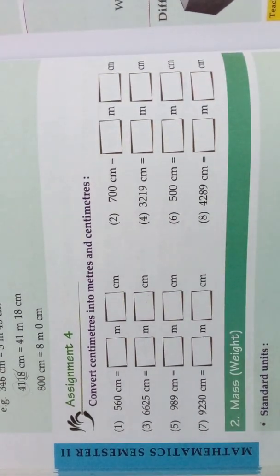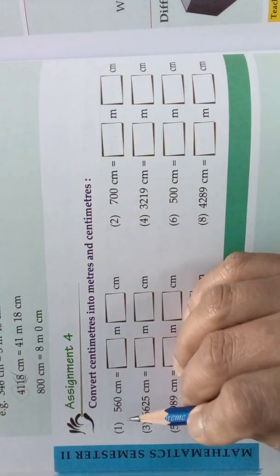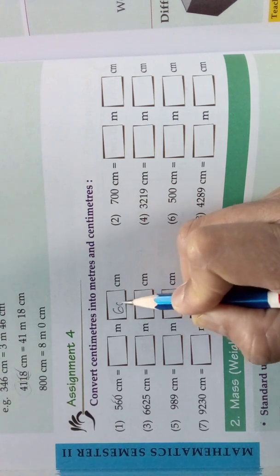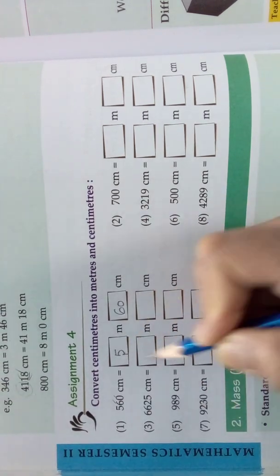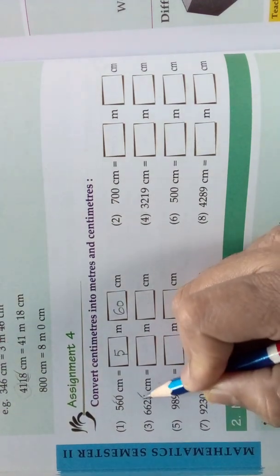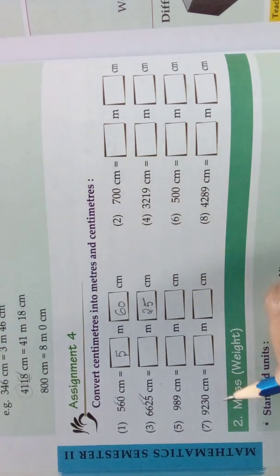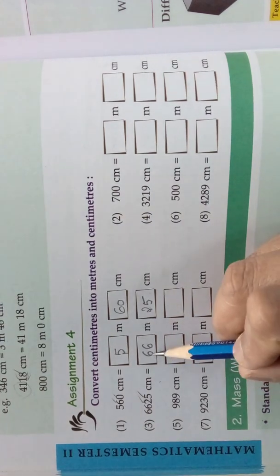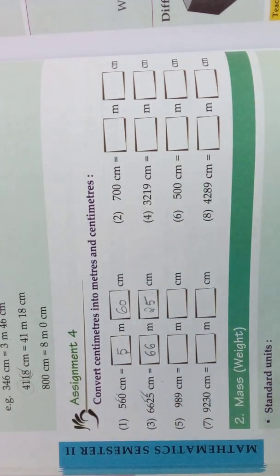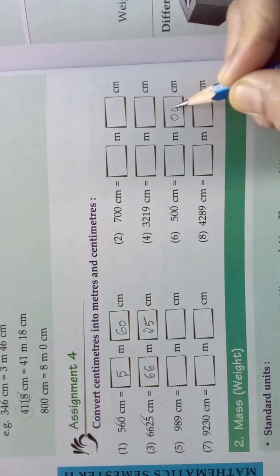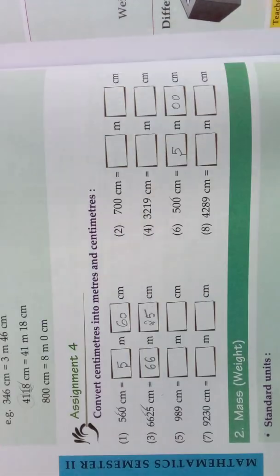Come, we will see assignment 4. Convert centimeters into meters and centimeters. See here 560 centimeters. I told you, from the right you take the last two digits as the centimeters and the remaining number as the meters. Very easy, no, children? I will do the third one. Look here. Take the last two digits, that you write as centimeters and the remaining digits as the meters. So, that is 66 meters 25 centimeters. Understood? Clear? Look here 500 centimeters. The last two digits you write as centimeters and the remaining digit you write as meters.